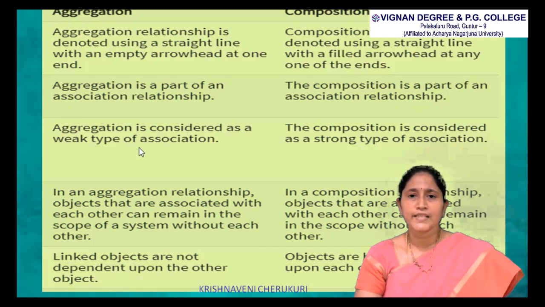Aggregation is considered a weak type of association, and composition is considered a strong type of association. In aggregation, associated objects can remain in the scope of the system without each other. In composition, associated objects can't remain in scope without each other. The linked objects are not dependent upon each other in aggregation, and are highly dependent upon each other in composition.